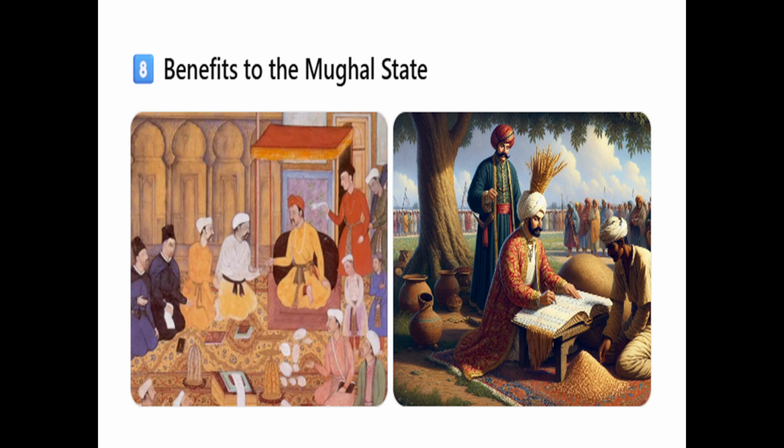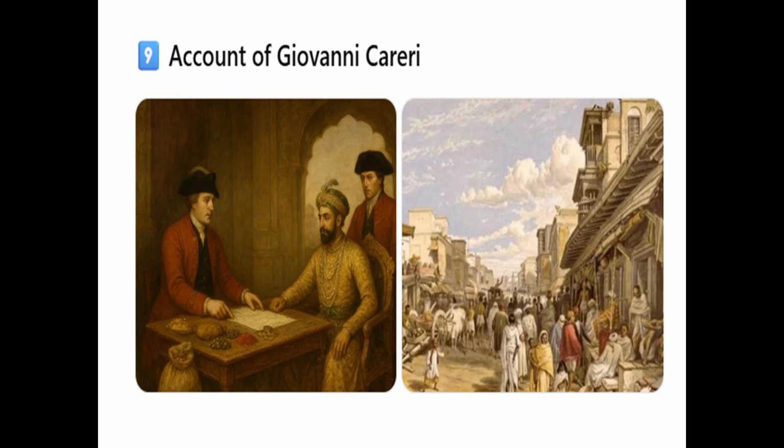Benefits to the Mughal state. The circulation of silver coins helped the Mughal government to collect taxes in cash and increase revenue collection. This strengthened the financial system of the Mughal Empire. Account of Giovanni Careri. Giovanni Careri, an Italian traveler, visited India around 1690. He described how silver traveled across the world and reached India. His account also shows that large cash and commodity transactions were common in 17th century India.